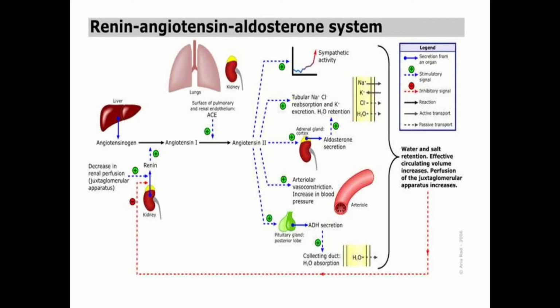Angiotensin 2 increases the glomerular blood pressure and thereby GFR also. Angiotensin 2 also activates the adrenal cortex to release aldosterone, which stimulates the reabsorption of sodium ions and water from the DCT of the tubule, and this leads to an increase in blood pressure and GFR.